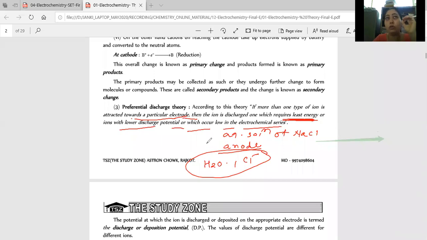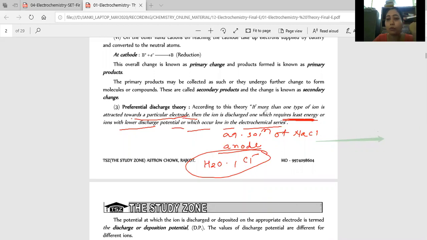You should know the position of the main ions, main elements, like you should know copper, Fe, gold, silver, with respect to H2O, right? With respect to the standard hydrogen electrode, you should know the position of all of these. If you have any such type of question, then at that time you can give the answer easily, right? So this is called the preferential discharge theory, right?